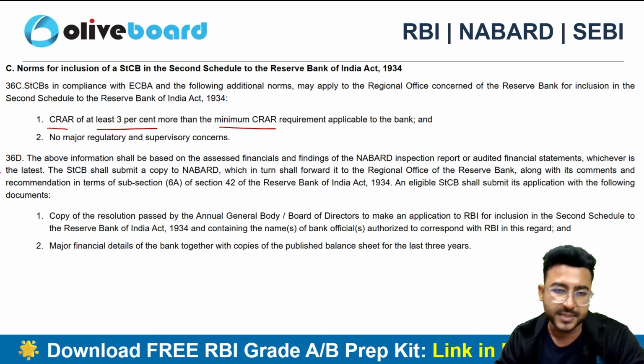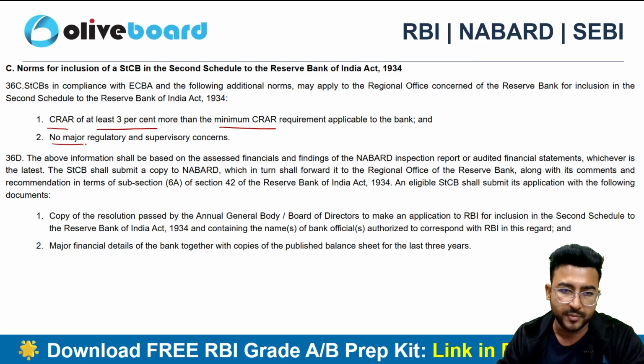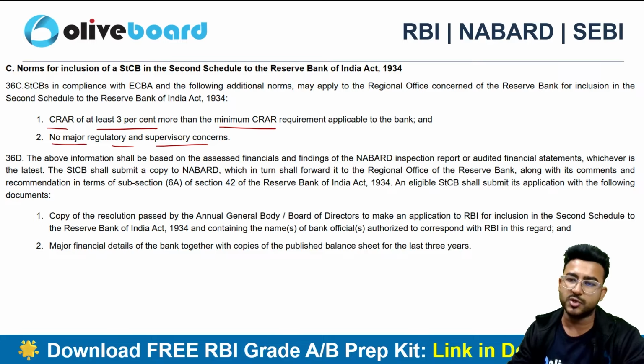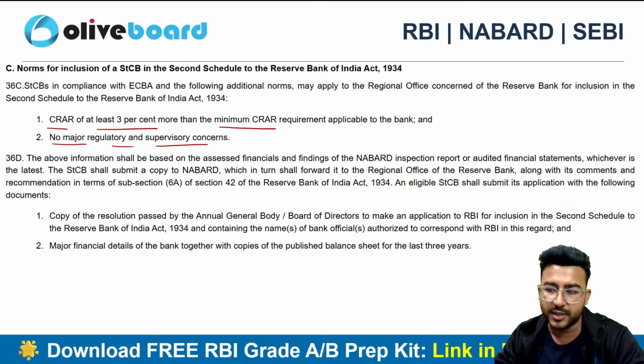At least 3% more than the minimum CAR should be there, and no major regulatory or supervisory concerns should be there. So we can include that in the second schedule also. It is permitted to be included in the second schedule.